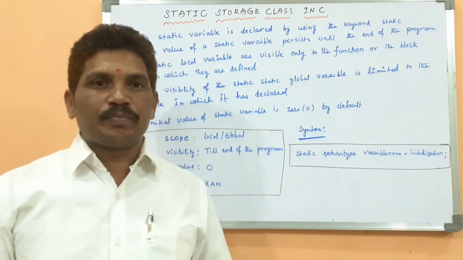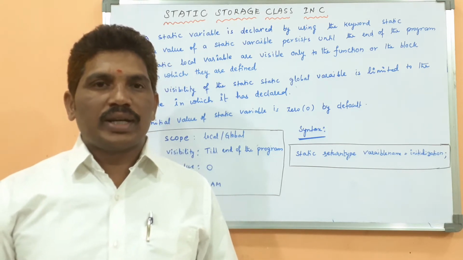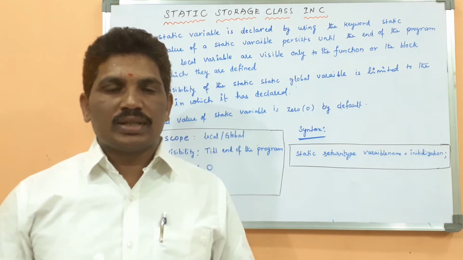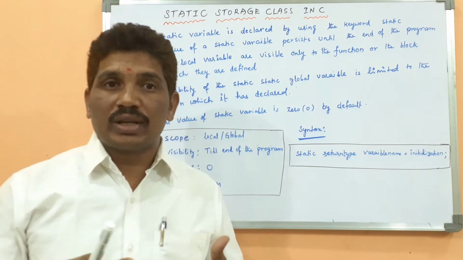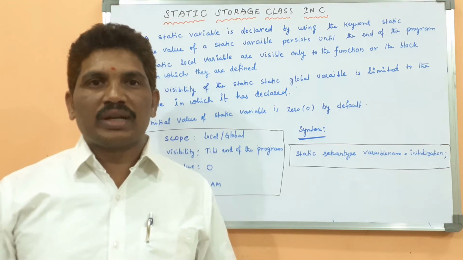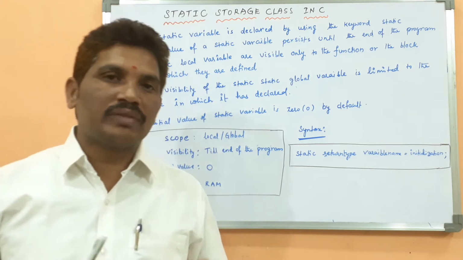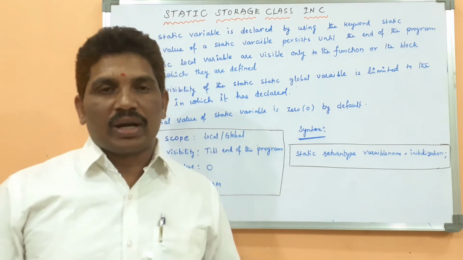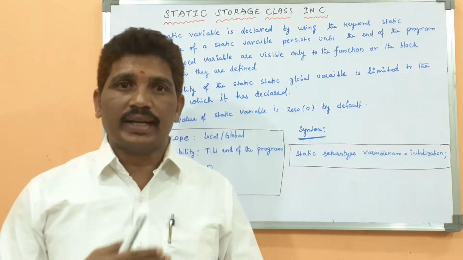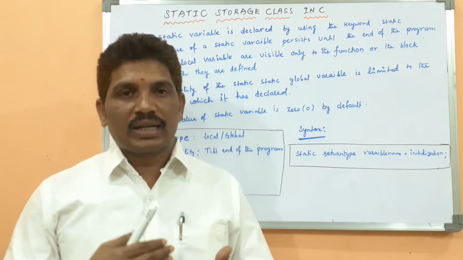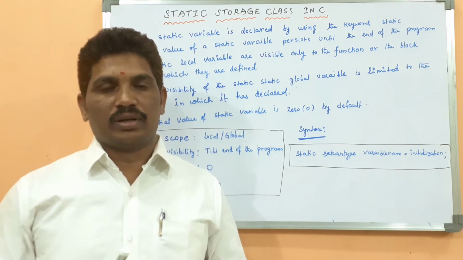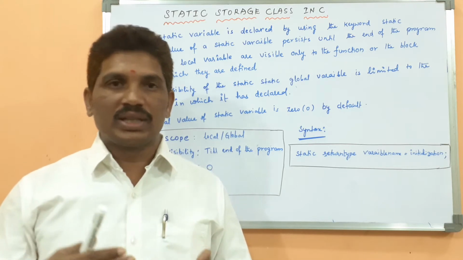Yesterday I explained the concept called auto storage class, because an auto variable is nothing but a local variable. When the variable is declared within the block, the scope and visibility of the variable is within the block only. When the control comes out of the block, the lifetime of the variable is ended. Whether you declare the local variable by using the auto keyword or not, by default it is an auto variable.